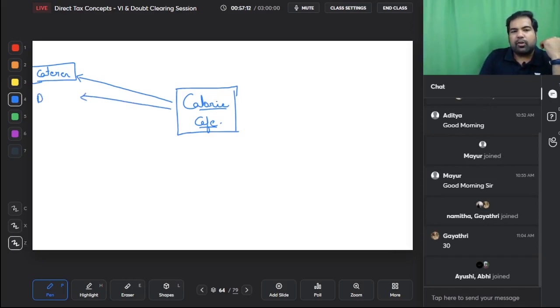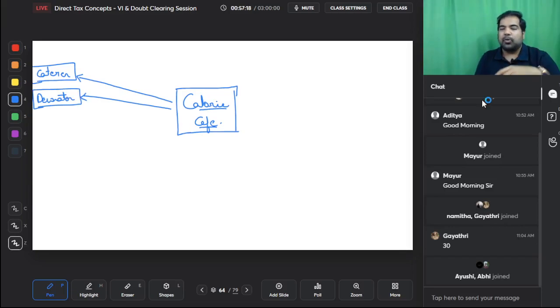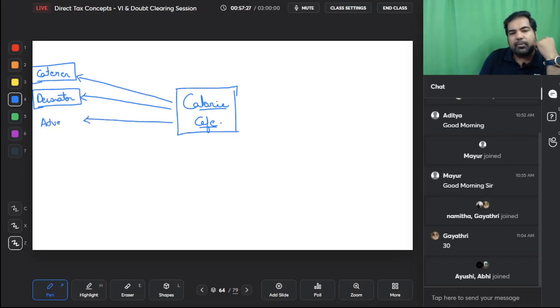They've also given a contract to a decorator to decorate the whole place with balloons and, you know, signages, etc., neon, you know how the happy birthday is written nowadays behind. Same way they have given it to decoration. They've also asked an advertising company to make an advertisement and to play it on all television channels, radio channels, etc.